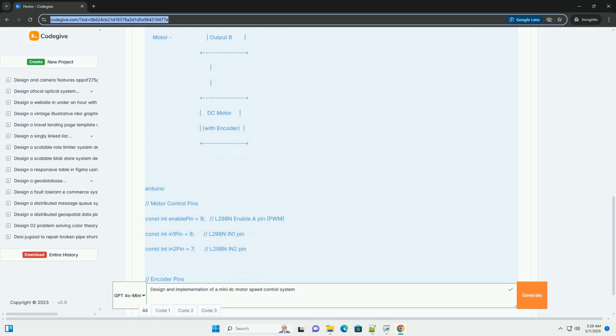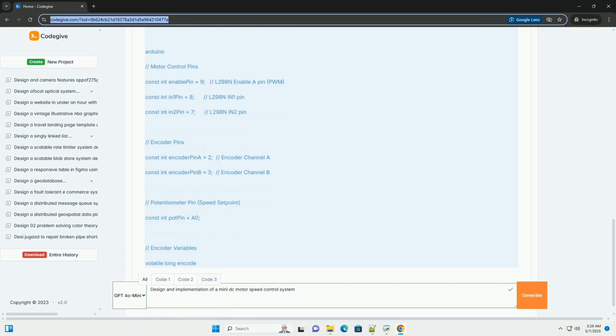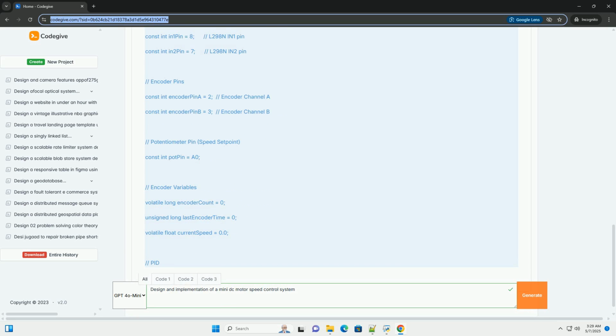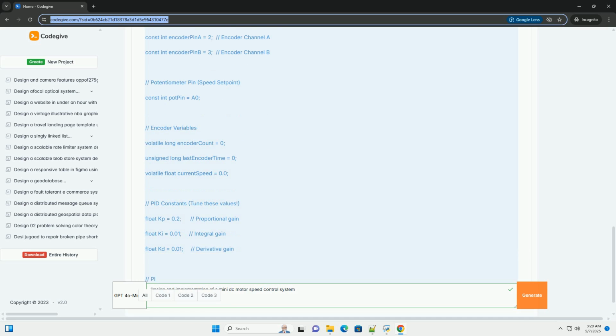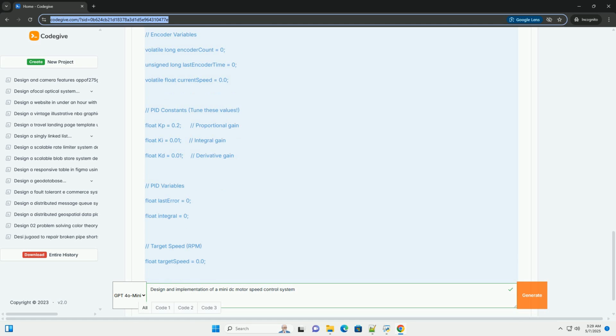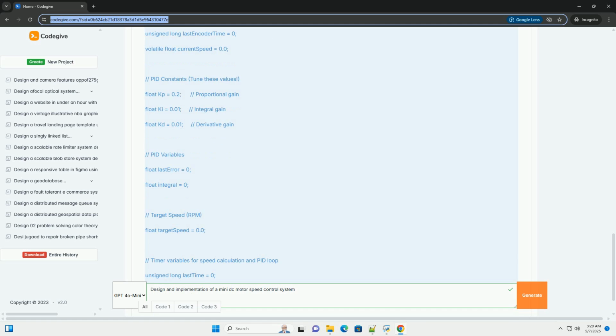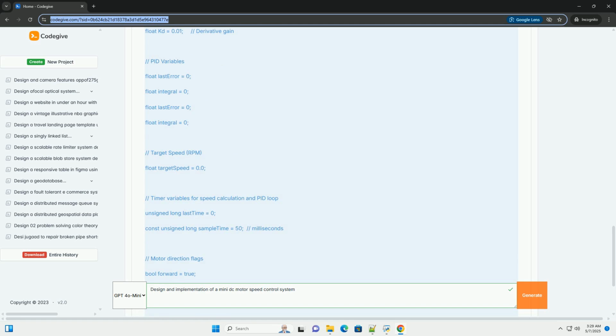Introduction and system overview. A DC motor speed control system aims to regulate the rotational speed of a DC motor to a desired set point. This is crucial in applications requiring precise control over movement, such as robotics, automation, and CNC machines. Our system will work as follows.